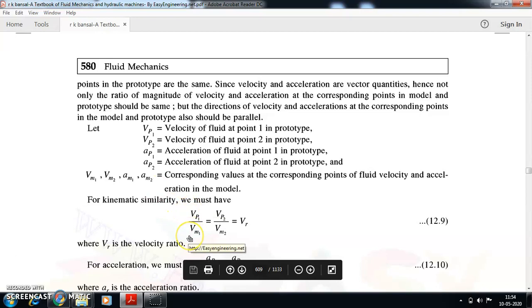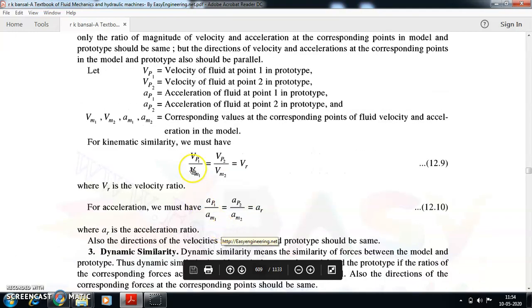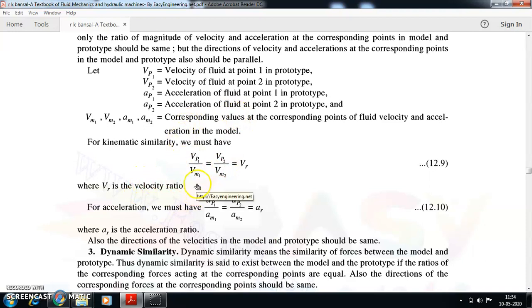So Vp1 by Vm1 has to give you a velocity ratio, and this should be equal to Vp2 by Vm2. So there should be no difference between Vp1 by Vm1 and Vp2 by Vm2. If both ratios are not equal to Vr, we don't have a proper velocity ratio, then kinematic similarity will not be there.